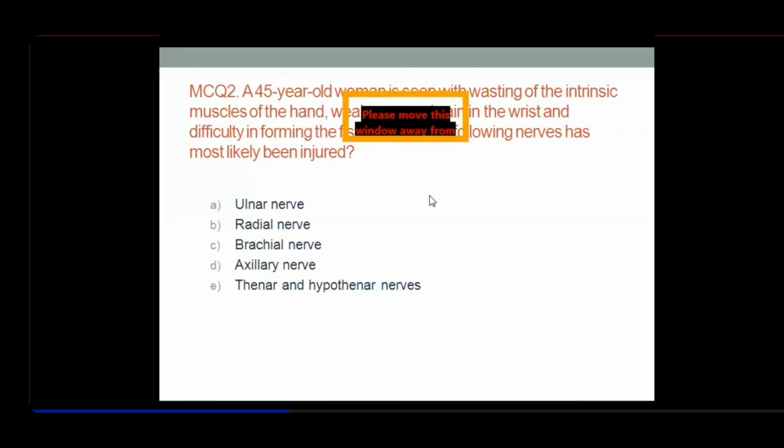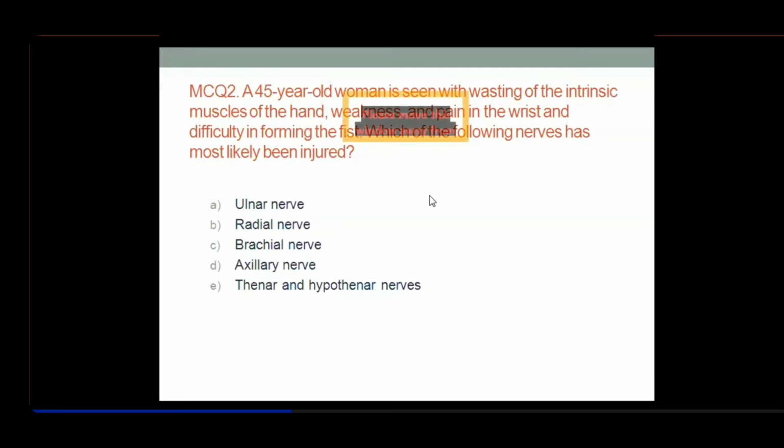Which of the following nerves has most likely been injured? So you have to select the most appropriate answer. Only this point, wasting of intrinsic muscles of the hand, is relevant here.